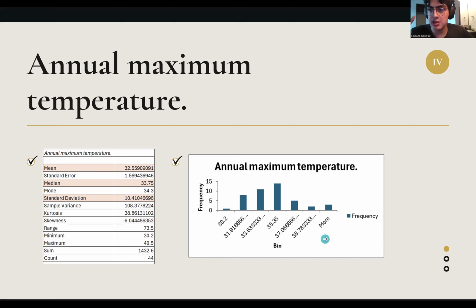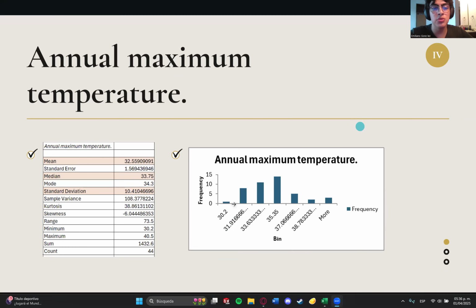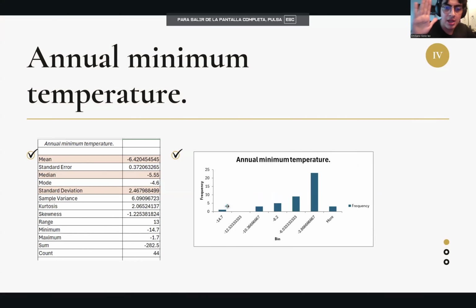The median, we can see that was 33.75. And that's all for the maximum temperature. For the minimum temperature, in the same way, we can see that the mean was minus 6.42, the minimum was minus 14.7 and the maximum was minus 1.7, meaning that the mean is almost between both values, but closer to the higher side.